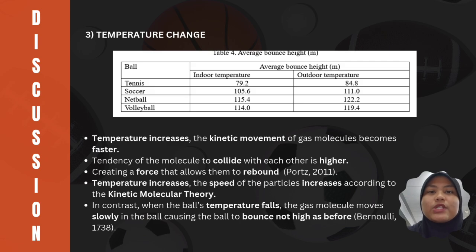The third factor is temperature change. Based on the result in table 4, the average bounce height at outdoor temperature has a higher value than indoor temperature for each of the balls. This is because when temperature increases, the kinetic movement of gas molecules becomes faster, which makes the tendency of the molecules to collide with each other higher. This also creates a force that allows them to rebound. When the temperature increases, the speed of the particles increases according to the kinetic molecular theory. In contrast, when the ball's temperature falls, the gas molecules move slowly in the ball, causing the ball to bounce not as high as before.